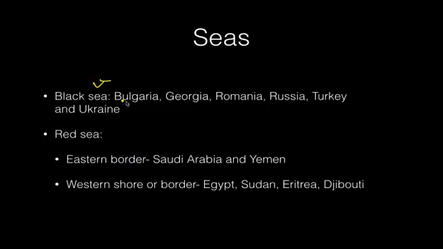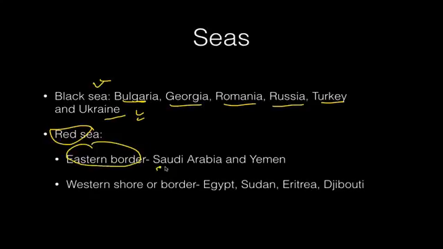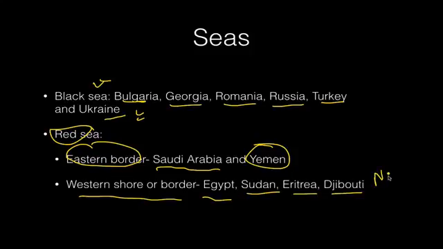Finally, Black Sea, we have Bulgaria, Georgia, Romania, Russia, Turkey, and Ukraine. And Red Sea, obviously, eastern shore or border, you show Saudi Arabia and Yemen, while western shore or border, you show Egypt, Sudan, Eritrea, and Djibouti in that order, north to south. So, is that understood? This is how you should study for your prelims, and then you will never get it wrong, ever.